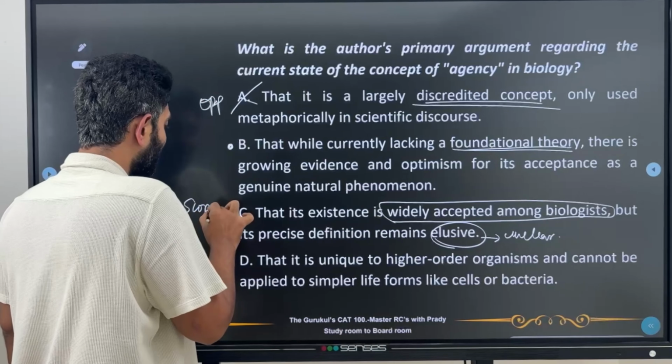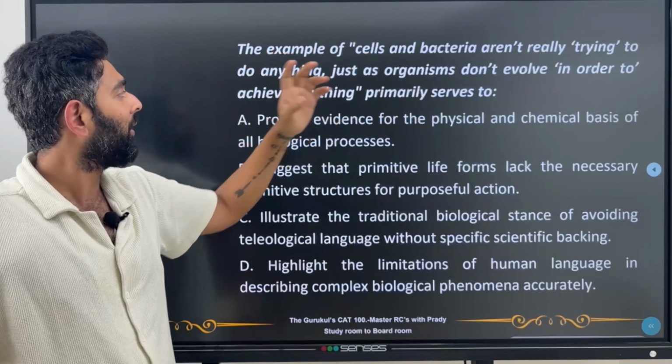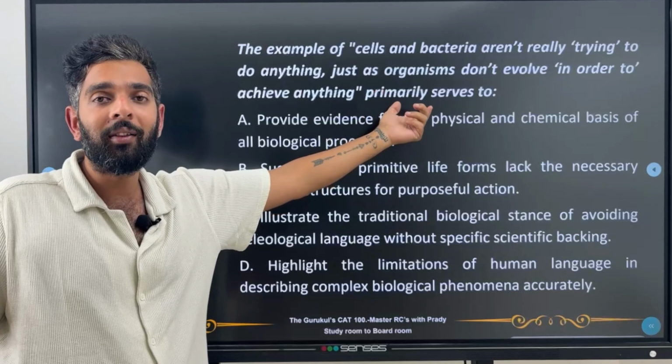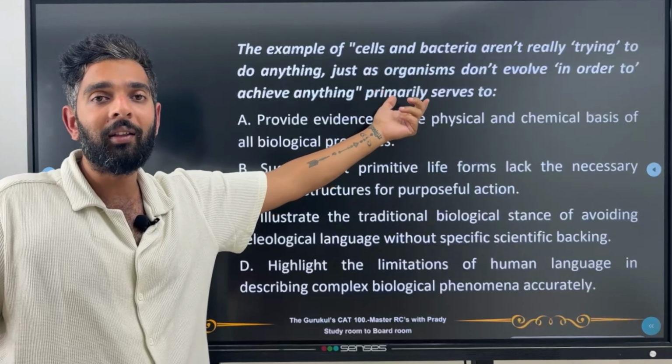The example of cells and bacteria aren't really trying to do anything, just as organisms don't evolve in order to achieve anything. So this example, why did the author tell us this example? Now, look at A. Provide evidence for the physical and chemical basis of all biological processes. Now again, see, this example is given in terms of the conception of agency as biologists used to think. Okay, so this is not about how everything has a physical and chemical basis. It's about the thought of those biologists. So we can take this off. It's a very close answer, guys, but don't get confused. You have to remove this.